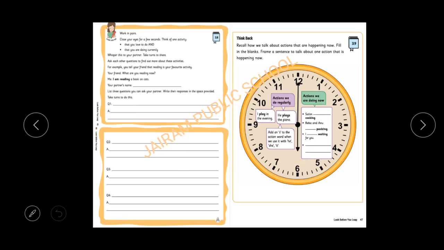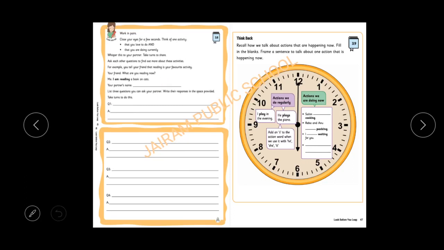Your friend will say, what are you reading now? Close your eyes, imagine one action, and say that action to your friend. For example, I am reading a book on cats. This is one example. So he will ask you the question, what are you reading now? The answer is, I am reading a book on cats. That is the answer.